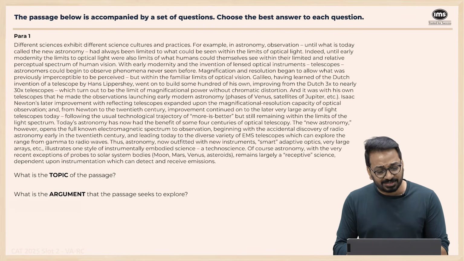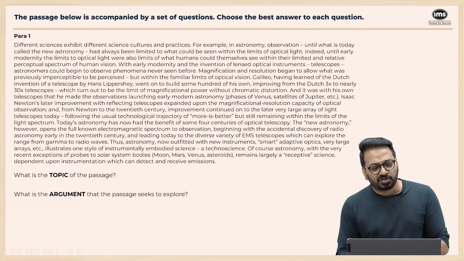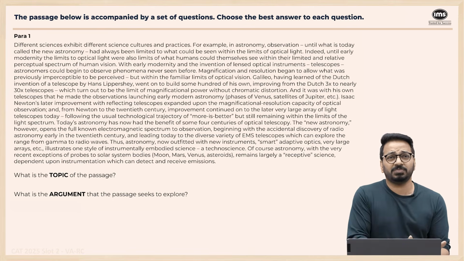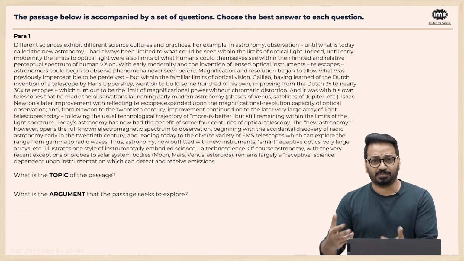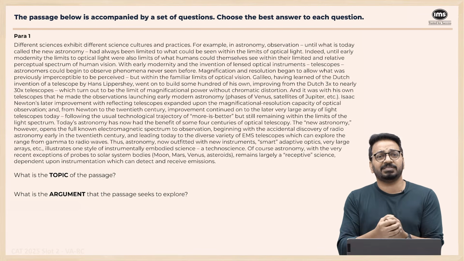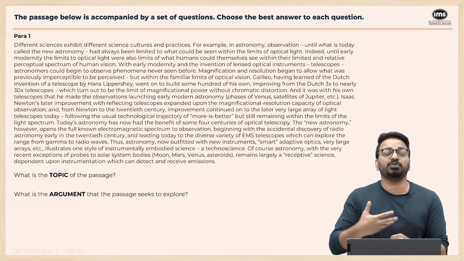is a test that illustrates one style of instrumentally embodied science, technoscience. Without these instruments, astronomy is not possible. That means these instruments have been embodied within the science. It's completely a part of it. So which is why it's become a technoscience.